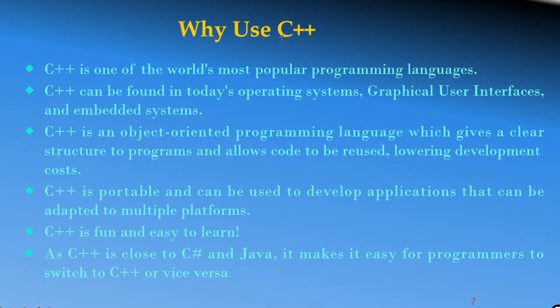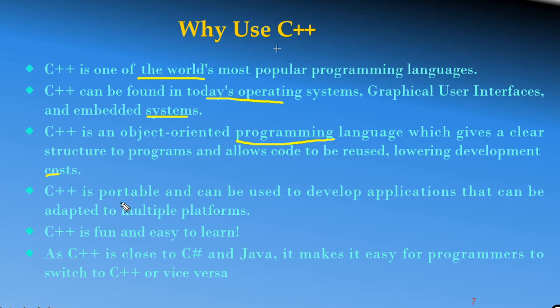Why use C++? C++ is one of the world's most popular programming languages. It can be found in today's operating systems, graphical user interfaces, and embedded systems. So we have to use C++. It is an object-oriented programming language which gives a clear structure to programs and allows code to be reused, lowering development costs.